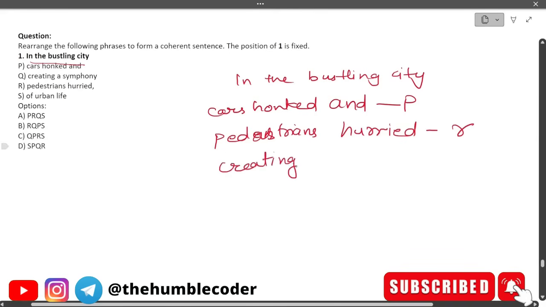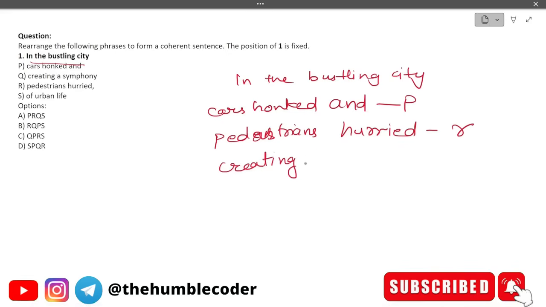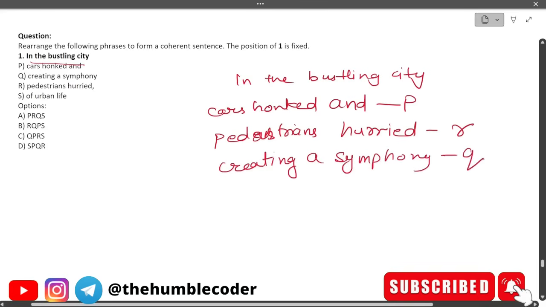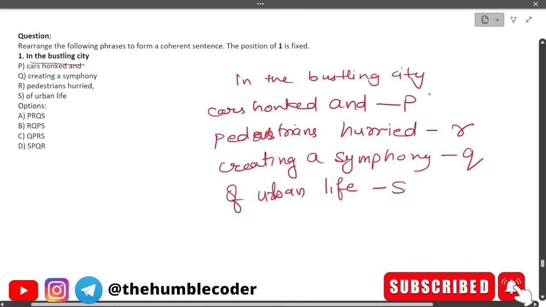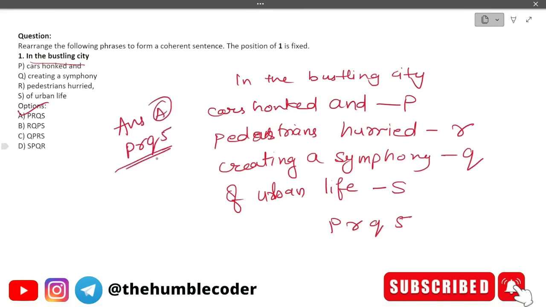So pedestrians hurried, creating a symphony. So this is Q, and then only one is remaining: symphony of urban life. So this is going to be our complete meaningful sentence. So let's see what we have got as the sequence: P R Q S. So you can see option A is the correct answer for this one, which is PRQS. Okay, moving on to the next question.